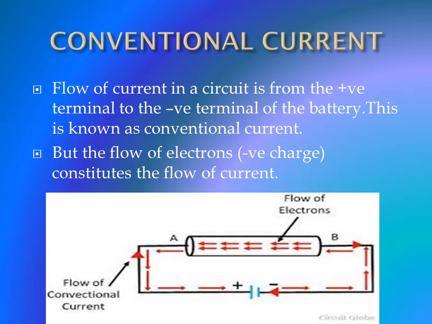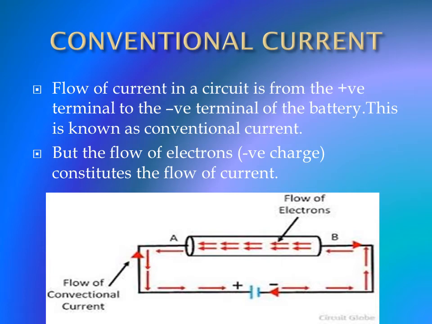Now, usually we say the flow of current starts from the positive terminal and ends at the negative terminal. As you see in the diagram, you have the flow of conventional current from the positive terminal to the negative terminal. AB is a conductor. So you have the battery which indicates the positive and the negative terminal. So the flow of current, conventional current, is from the positive terminal to the negative terminal.